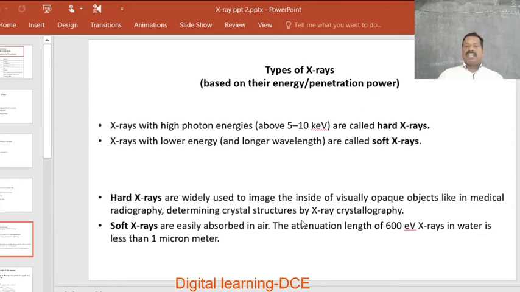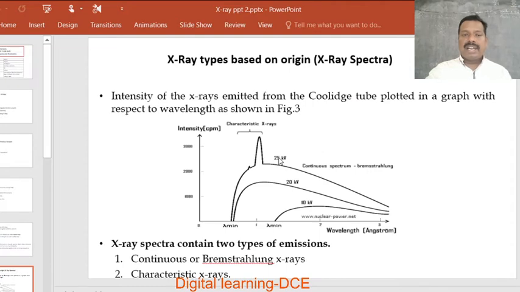Thereby these soft X radiations are very low energy X radiations. If we consider the penetrating power, if the energy is high, obviously the penetrating power is high. Thereby hard X-rays penetrate deeper into the medium or material, whereas the penetrating power of soft X-rays is very low. They cannot penetrate deeper into crystals or certain materials or a medium. That is the first type of classification, based on energy and penetrating power.